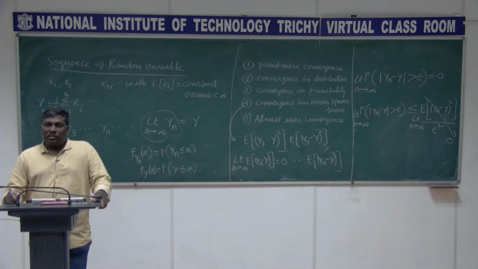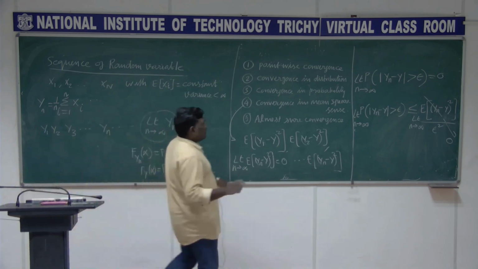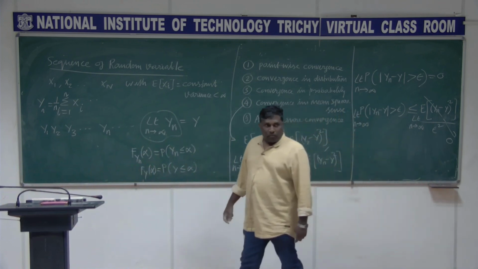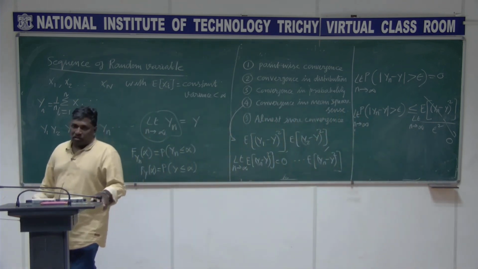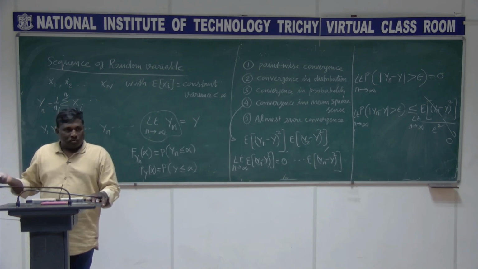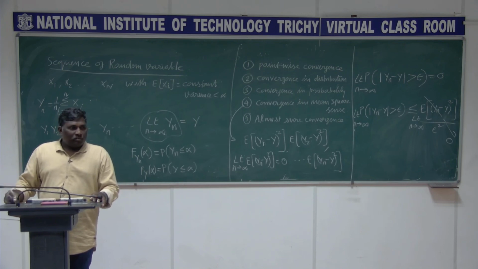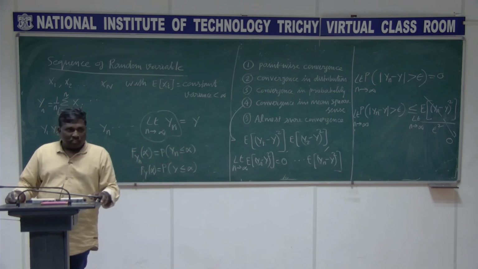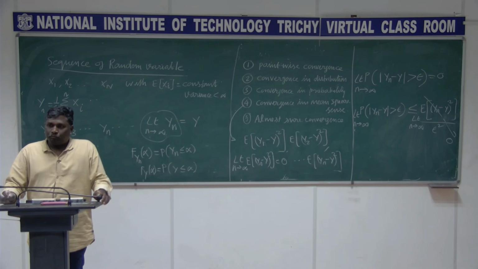If it is converging in mean square sense, that is 0. And we have this probability to be less than or equal to 0, and probability cannot be negative, so it should be equal to 0. It means that it is converging in probability sense also. So the statement is: if the sequence of random variables is converging in mean square sense, then it also converges in probability sense. Isn't it?